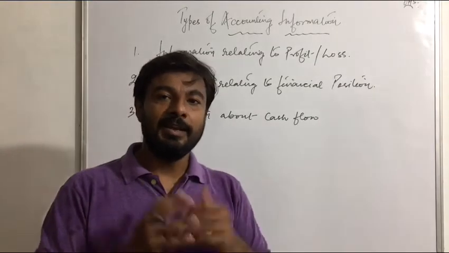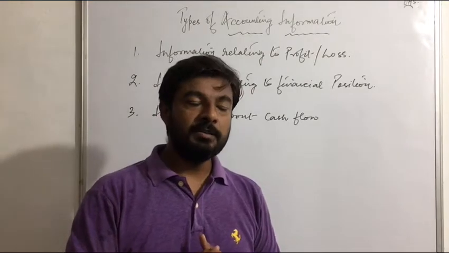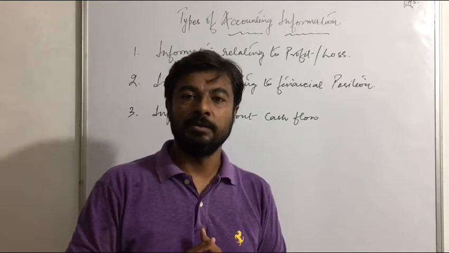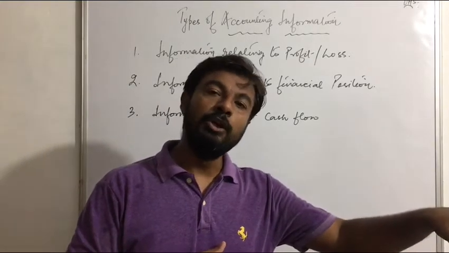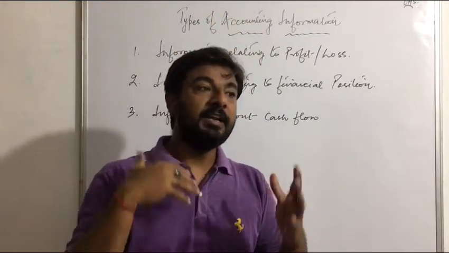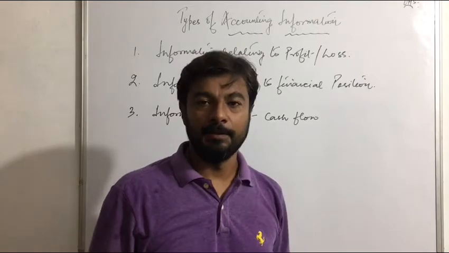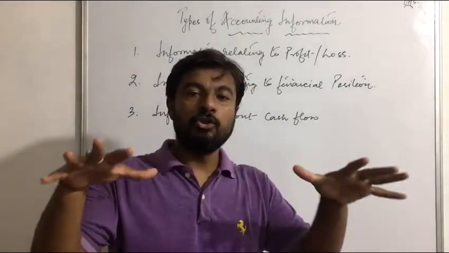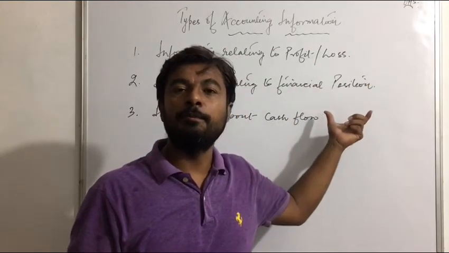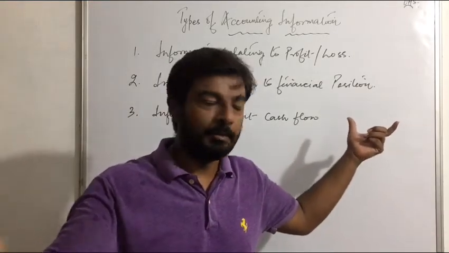Then what are liabilities? Liabilities means we are liable to pay. Suppose we purchased something, and we don't have enough money to pay that person at that particular moment. So what will we do? We'll tell that person that we'll pay later. As we are saying that we'll pay later, that means we are liable to pay that person after some time. That is the liability. So financial position means the position of your assets and liabilities. With this accounting information, we will easily identify, at the end of the year, the position of your assets and the position of your liabilities.